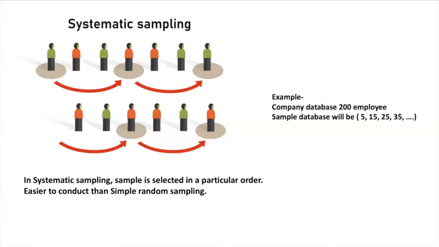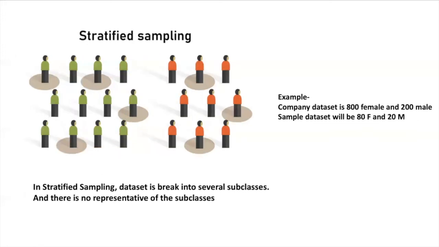Or we can take an example where all employees of the company are listed in alphabetical order, from the first 10 numbers, and you randomly select a starting point, let's say number 5. From number 5 onward, every 10th person on the list is selected as our sample database. So our sample database will be 5, 15, 25, 35, 45, and so on. After this, we will discuss what is stratified sampling.